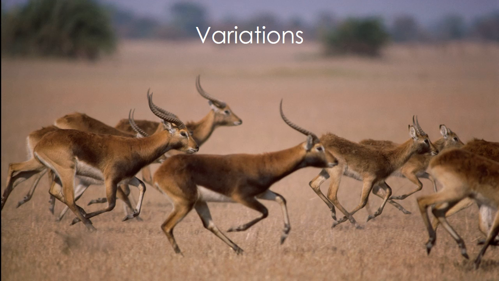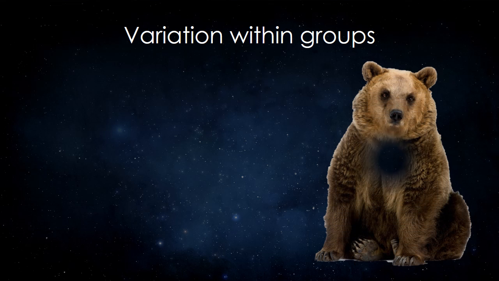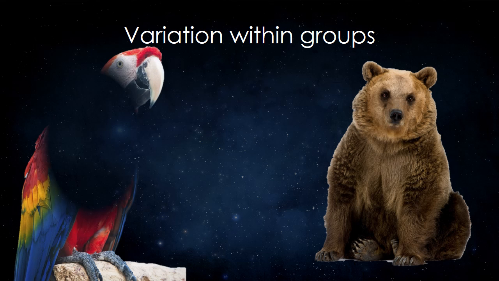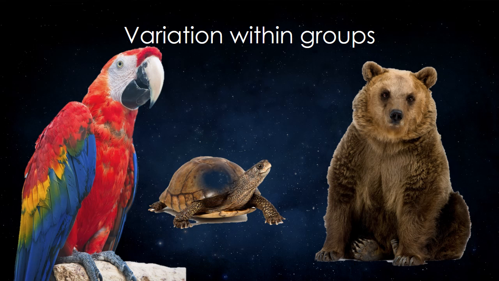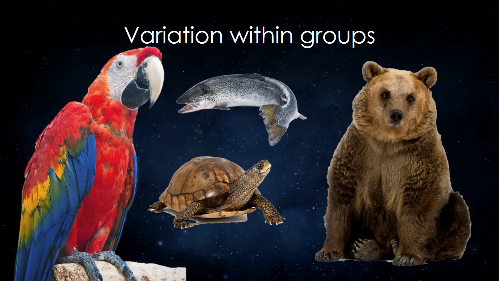For example, animals with slightly longer legs might be able to better outrun predators. An animal with thicker fur would be more likely to survive the winter. A brightly colored male bird might be more attractive to the female bird, increasing his chances of being able to reproduce. A tortoise with a slightly longer neck might be able to reach food better. A fish with larger fins might be able to swim better.